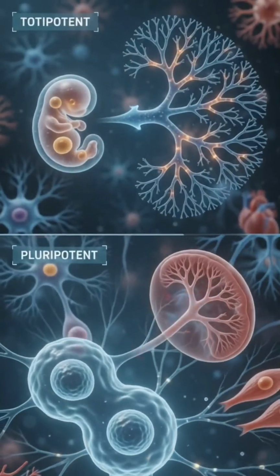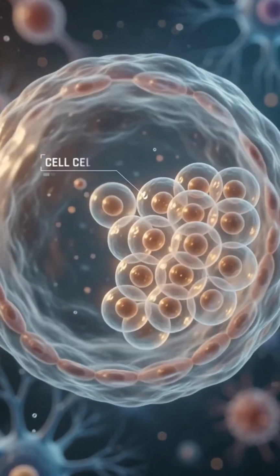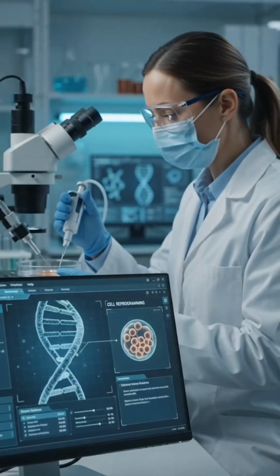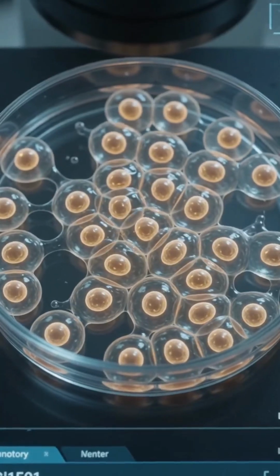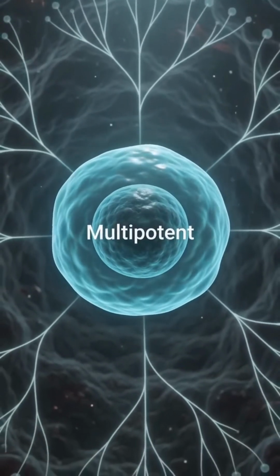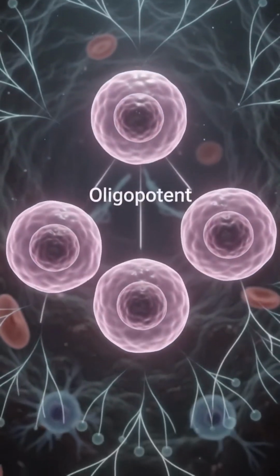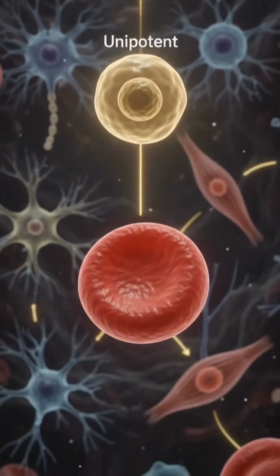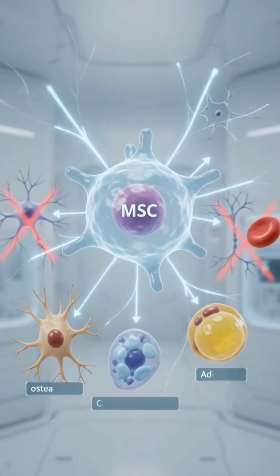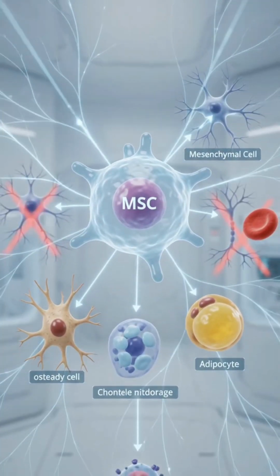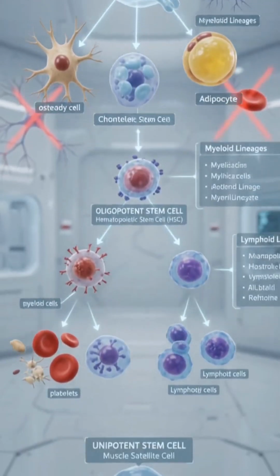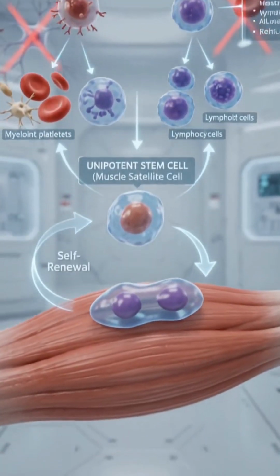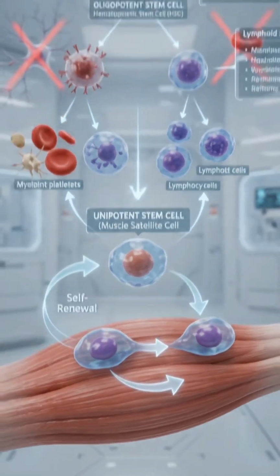They can give rise to all tissues of the adult body, naturally within the blastocyst, while engineered versions include induced pluripotent stem cells. As development proceeds, stem cells enter states of increasing restriction. Multipotent stem cells give rise to multiple types, but only within a specific lineage. A mesenchymal stem cell can become bone, cartilage, or fat. Oligopotent cells like HSCs produce blood lineages. Unipotent cells differentiate into a single cell type.